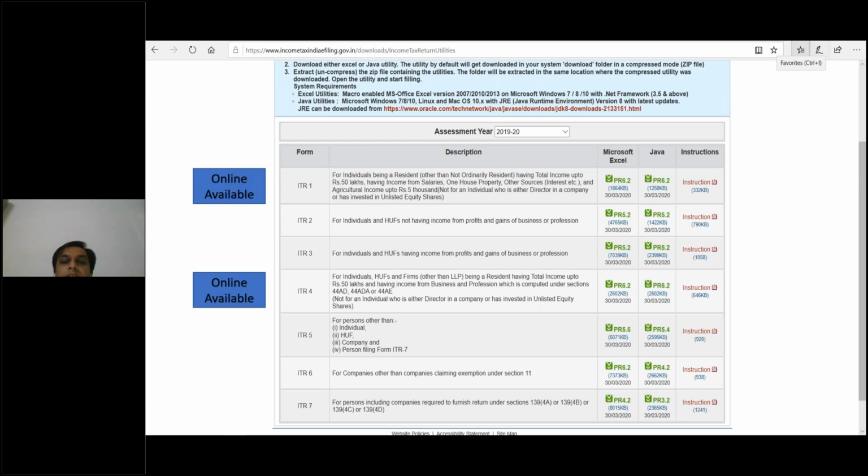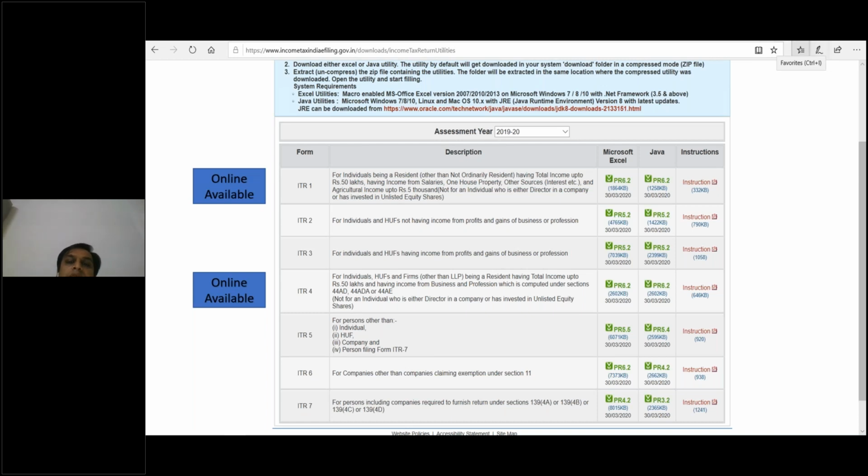The second option is in Microsoft Excel, and a Java utility is also given by the income tax department. Both are very smooth, and we can use any of them. We will learn all of these. For ITR 1 we will be using Microsoft Excel. Second, for ITR 2 we will be using the ITR Java utility.